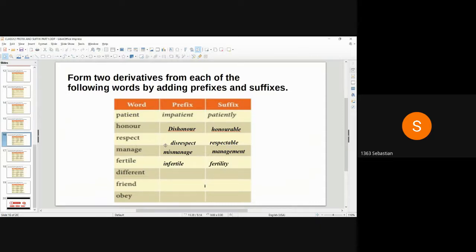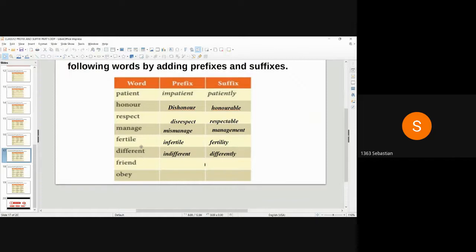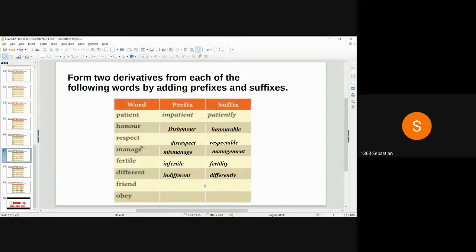Derivatives of the word fertile is infertile, fertility. Infertile is the word, in is prefix. Fertility is the word, ity is the suffix. Derivatives of the word different is indifferent, differently.